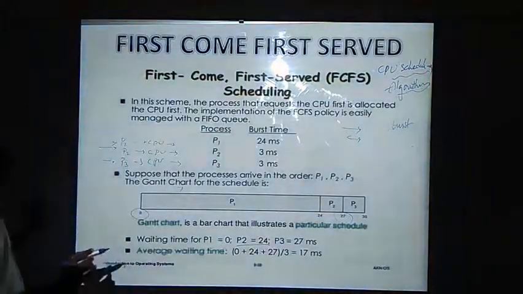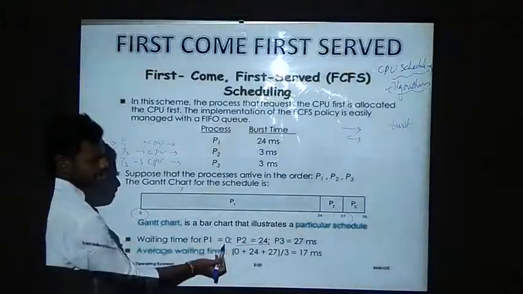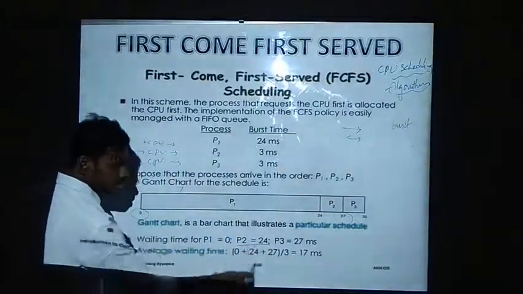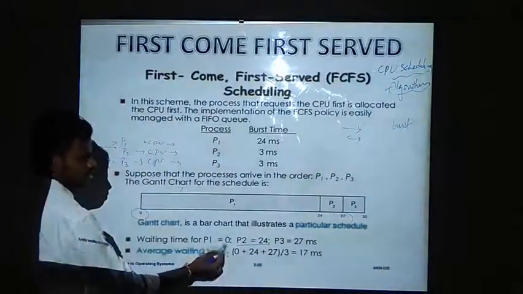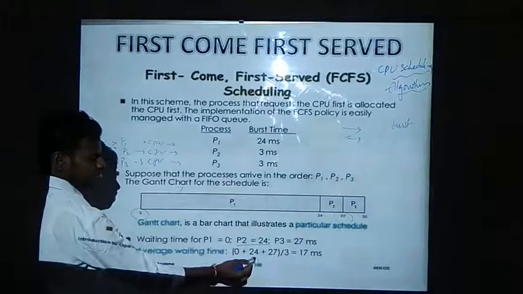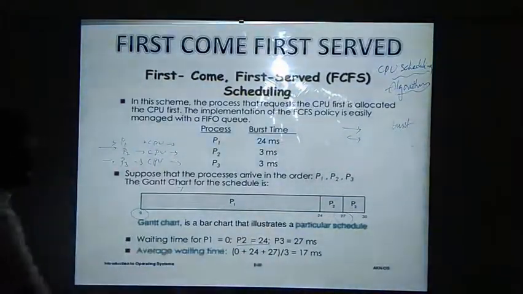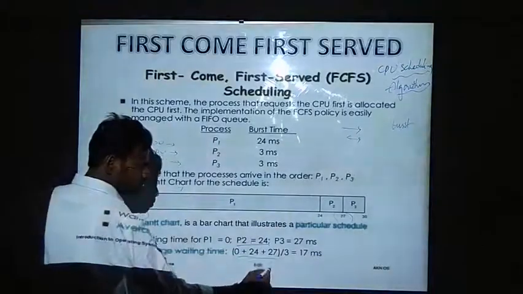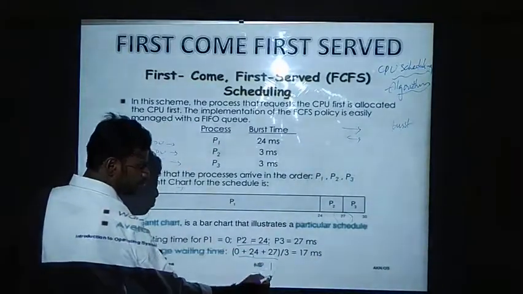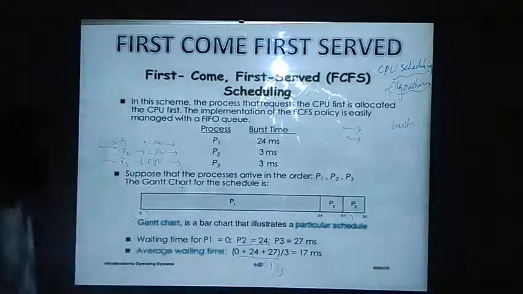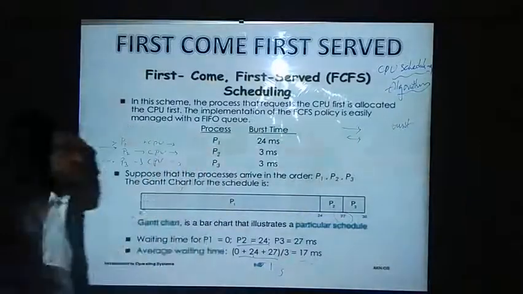When I want to find the average, I will add the waiting times of all three processes and divide by 3. See here, 0 is for P1, P2 is waiting for 24, and P3 is waiting for 27. Adding these gives 51, and 51 divided by 3 is 17 milliseconds. This is the average waiting time.